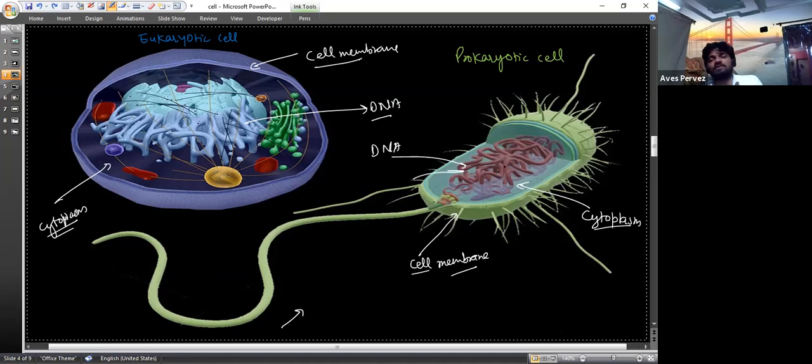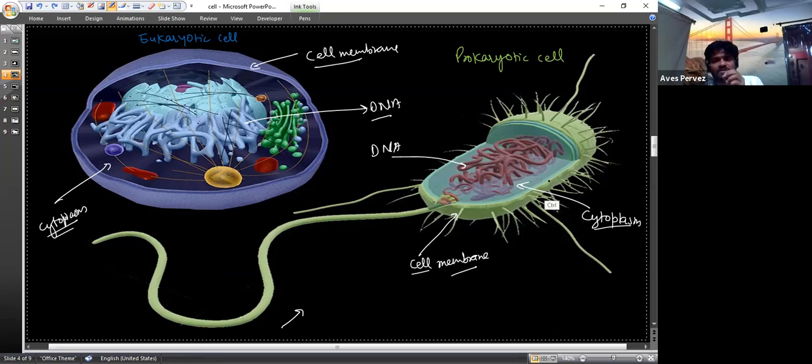This is the DNA of the prokaryotic cell. It is genetic material. In eukaryotic cells, the genetic material is present inside the nucleus. But in the prokaryotic cell, it is scattered everywhere. It is scattered like this one. So since the DNA is scattered everywhere, no membrane bonded organelles are present. Only the ribosomes. Are you able to see these dots? These small dots. Are you able to see them?